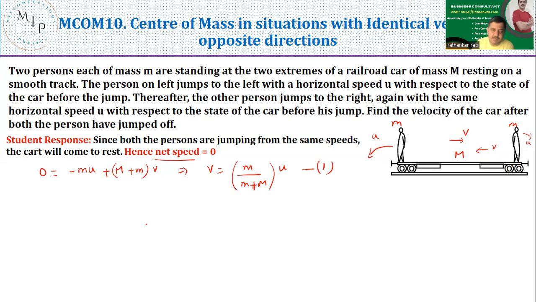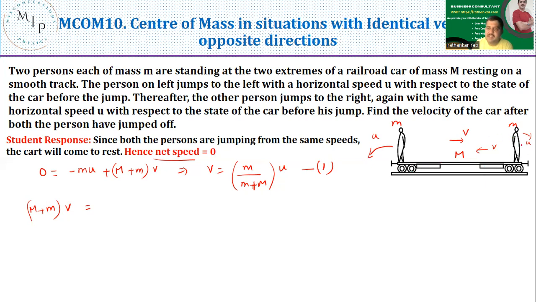Apply the same conservation of momentum once again. So when he was not jumping, what was the momentum when he did not jump? The momentum was nothing but M plus m into v. This was your momentum, the momentum before this person jumped. Now when the person jumped, what was the momentum here? This is already moving at a velocity v. In addition to it, this person is moving down with the velocity u.